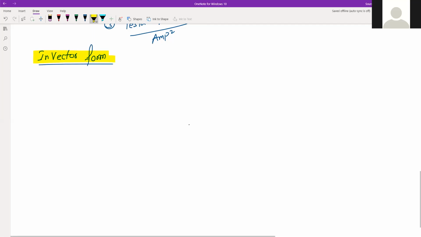So in vector form, normally if you write dB, that is equal to mu naught by 4 pi I dl sine theta divided by r square.